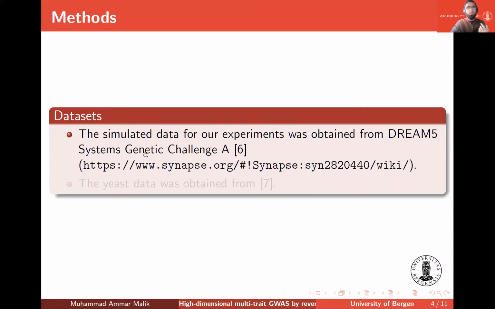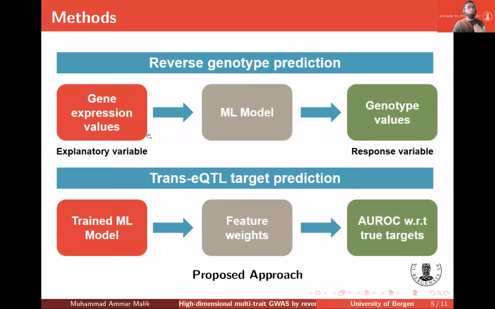In our study, we have used two data sets. The first one is the simulated data set obtained from the DREAM systems genetics challenge data. And the second one is obtained from a cross between two yeast strains. Here we propose to use the gene expression values as the explanatory variables and the genotype values as the response variable for a machine learning model for genotype prediction.